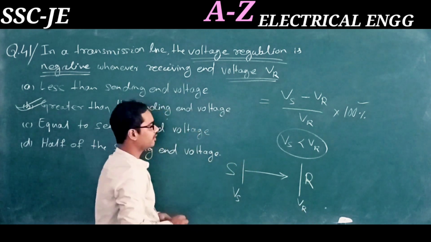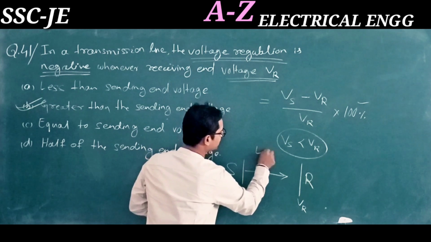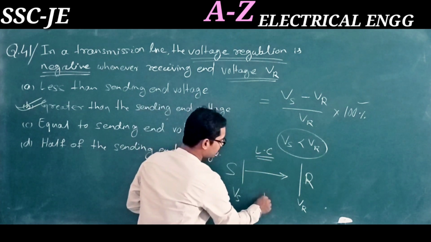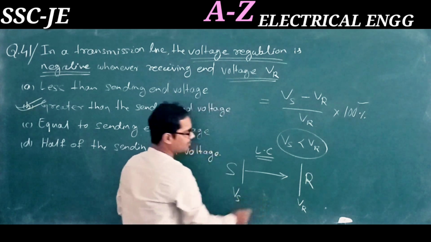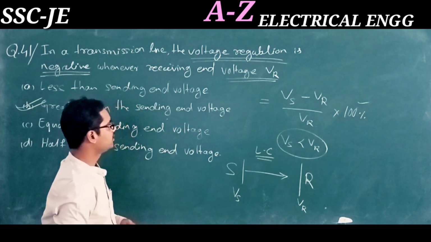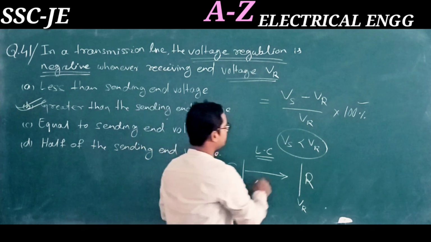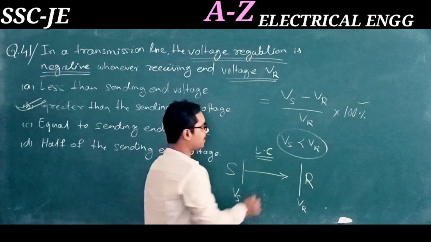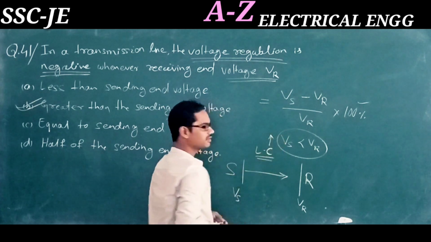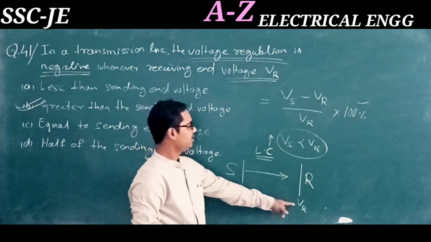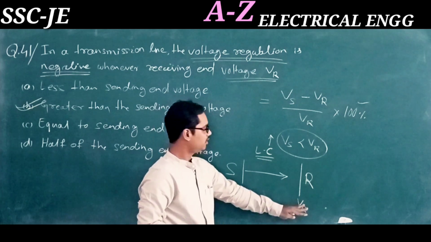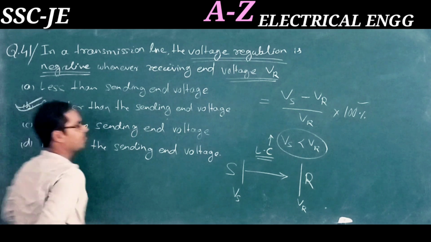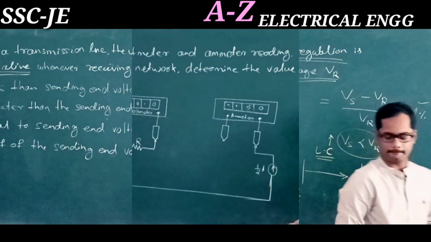In general, due to inductive load, the voltage you get, Vr, will be less than Vs. But if the power factor increases, meaning the capacitive effect increases, then we generally get more voltage in Vr. So answer 2 is the correct answer. Okay, moving to the next question.